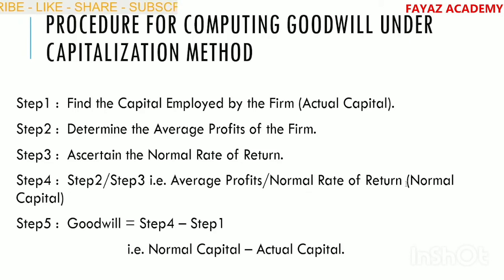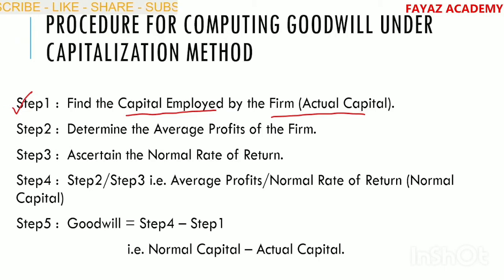So in the capitalization method also, there is a step-by-step procedure for computing the value of goodwill. Let us see. Step number 1 is to find out the capital employed by the firm. This is the actual capital. In the super profits method also, in the procedure, step 1 is capital employed. Here also step 1 is capital employed by the firm. This is the actual capital.